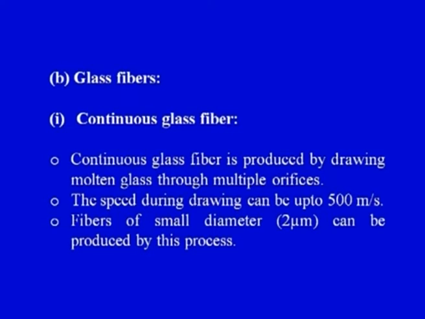So, the process is simple. We have molten glass and orifices, and the molten glass is pulled or drawn out of the orifices at a fairly high speed. Very fine fibers, with a diameter equal to 2 microns, can be made by this process.